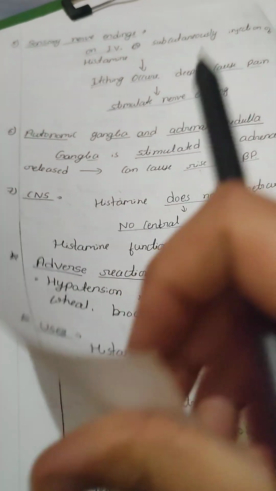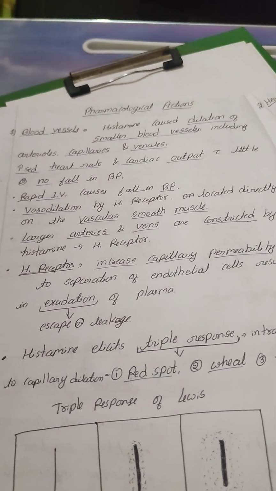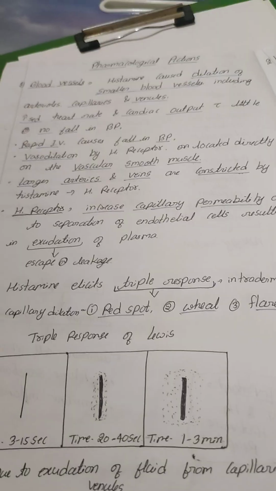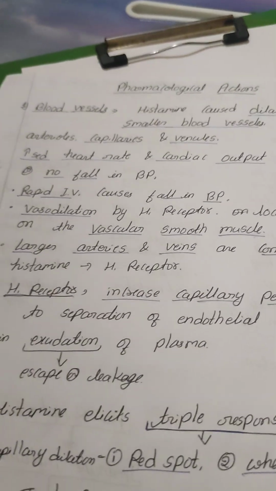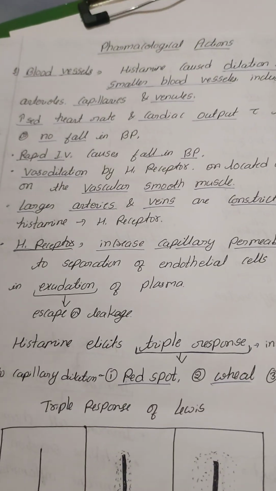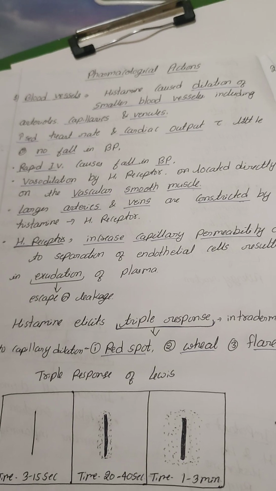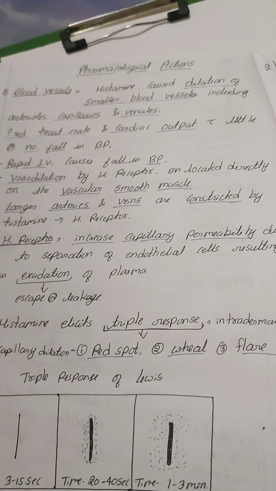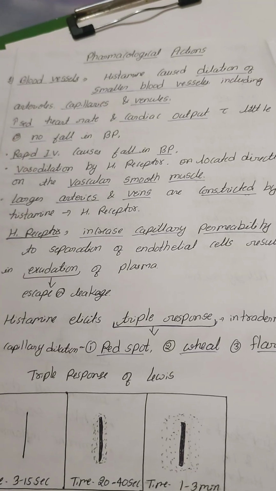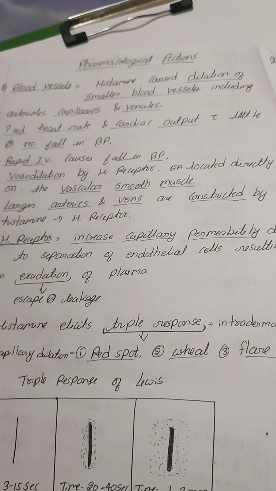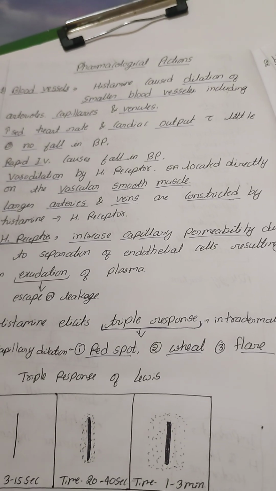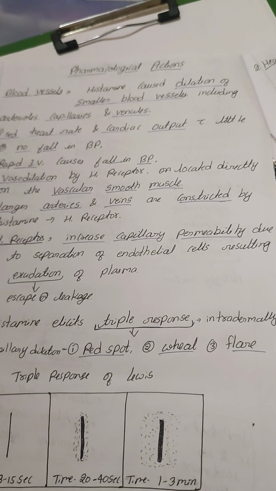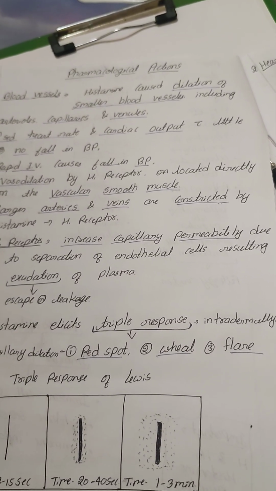What does pharmacological action mean? You all pharmacy graduates understand. Pharmacological action means the effect of any drug or any substances like these autacoids on the various organs or parts of our body, whether it increases or decreases secretion, dilation, contraction, whatever effect those drugs have on our organs.